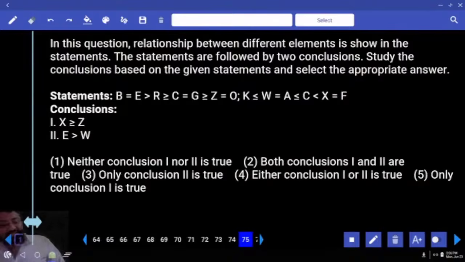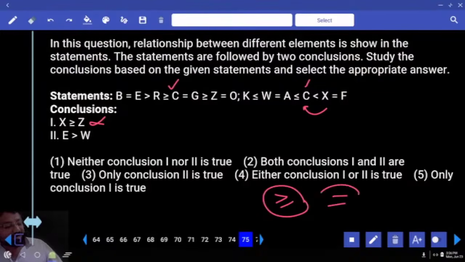Opposite. X greater than or equal to Z. What's the common letter? C. I should go from X to C. What is the answer? X greater than C. Will I get the answer? No. Stop there itself. Why? For greater than or equal to, you should start with greater than or equal to. But what did I start with? Greater than. Can that be my answer? No. Next, E greater than W. E greater than W, where am I supposed to go to? E to C. E greater than C. Okay, C.